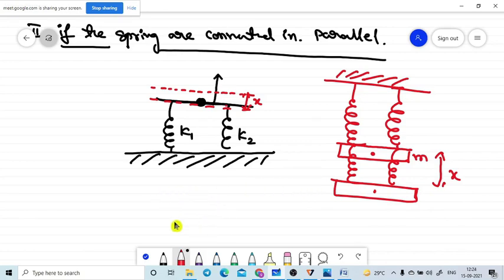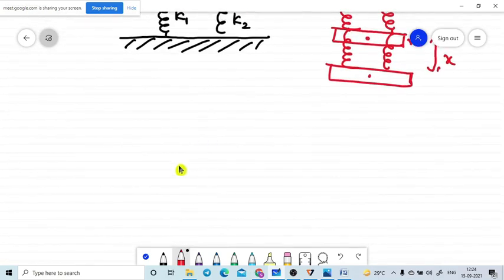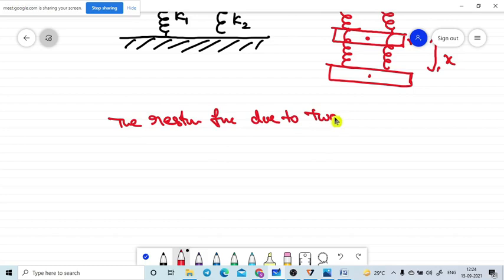What is the problem here? Let me check this one. This is the extension of the spring, the extension upward in the spring. That means the equivalent restoring force due to the two springs. Two spring combination means a restoring force.